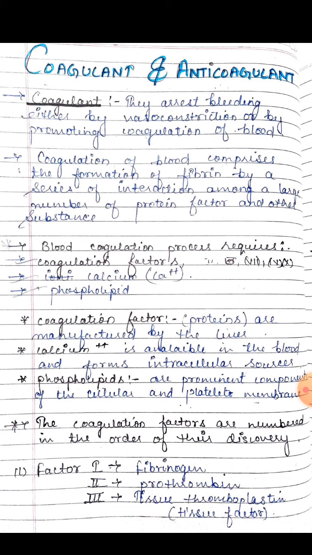Now coagulants arrest bleeding either by vasoconstriction or by promoting coagulation of blood.